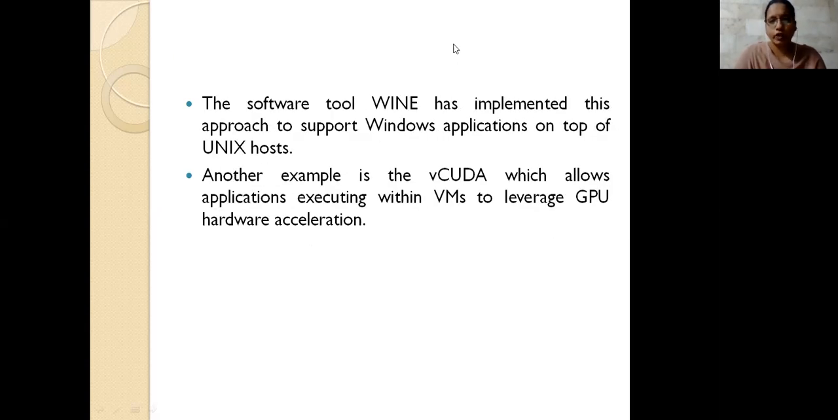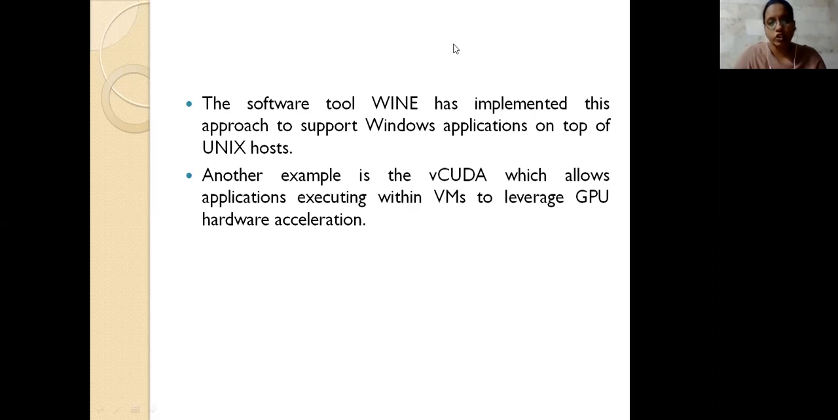So there is a software tool, Wine, which is implemented based on these things. It supports Windows applications on the Unix host. That is, in the Linux environment you are using Windows applications, and it supports all these things. So you have another example also.